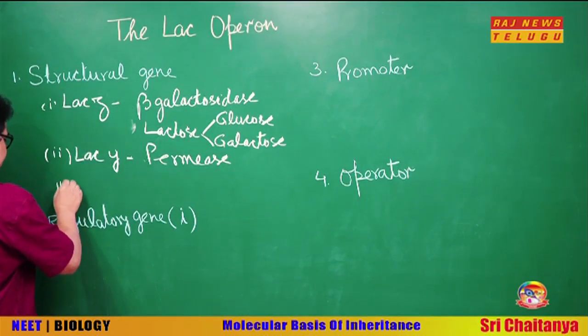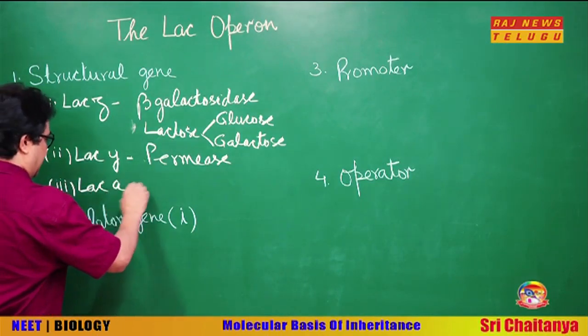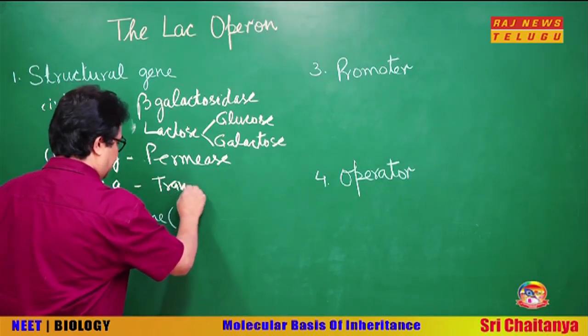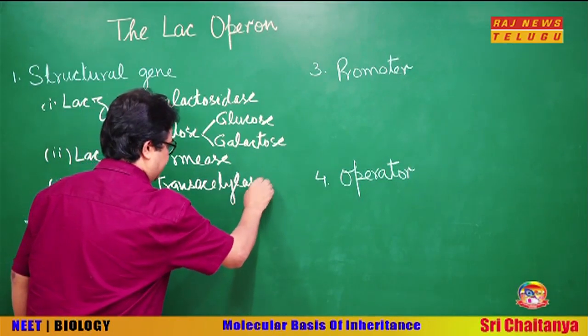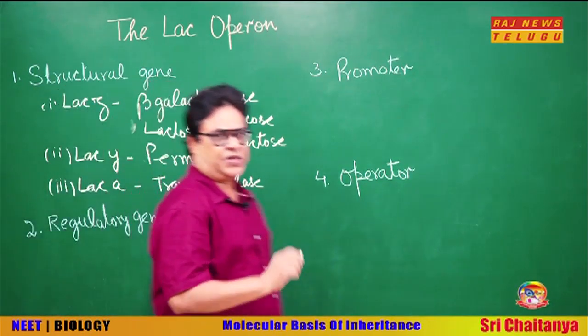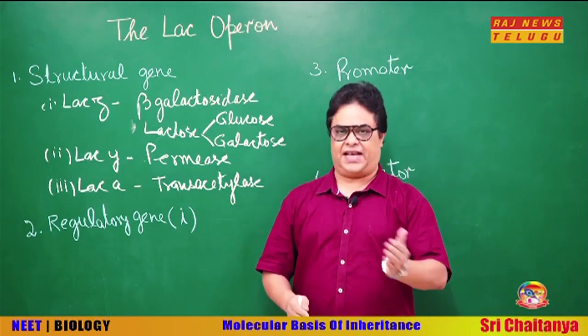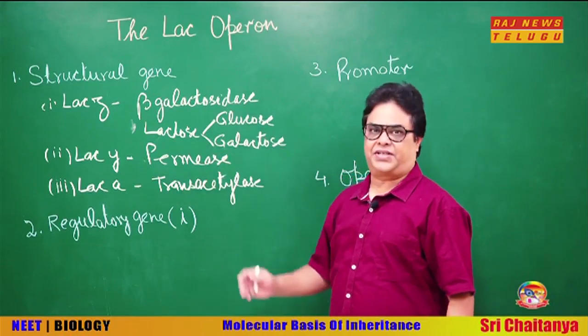And third one is LAC-A. It codes for an enzyme transacetylase. So, LAC-A codes for an enzyme transacetylase that transfers an acetyl group to the lactose. So, these are the 3 structural genes.